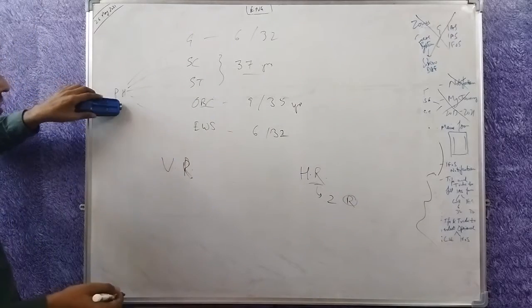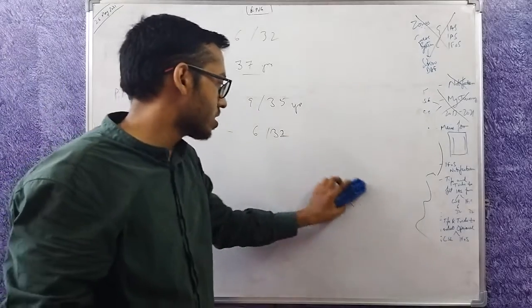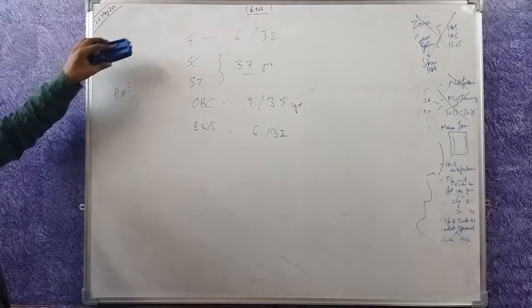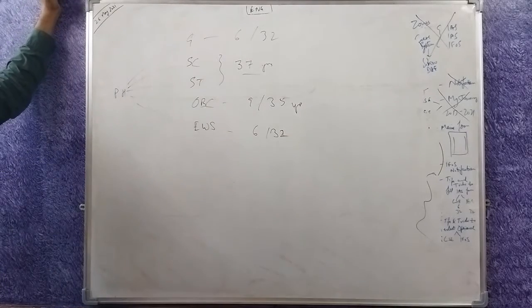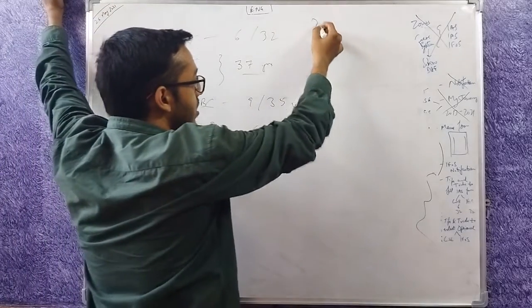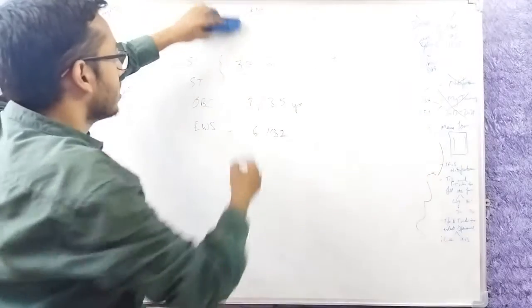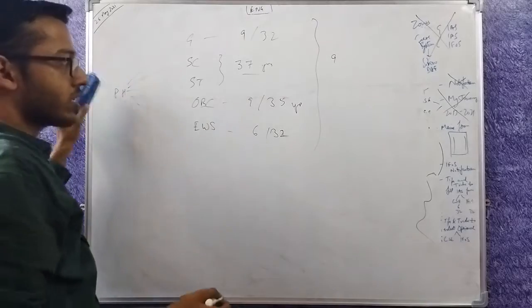In this case, for the physically handicapped, the notification says a physically handicapped person will get as many attempts as those categories, subject to the criterion that that person will get 9 attempts. Here there are no attempts, only age, so that person will get 9 attempts.